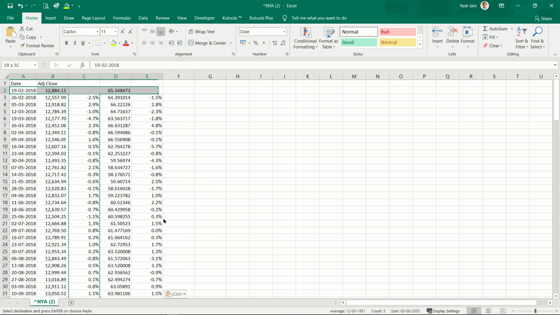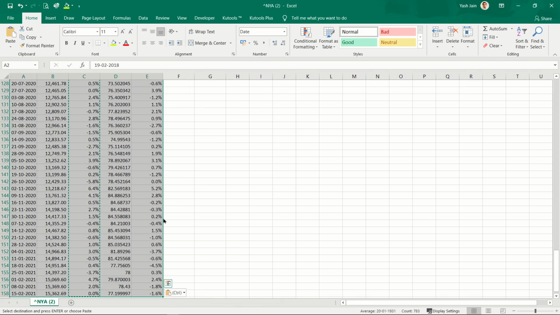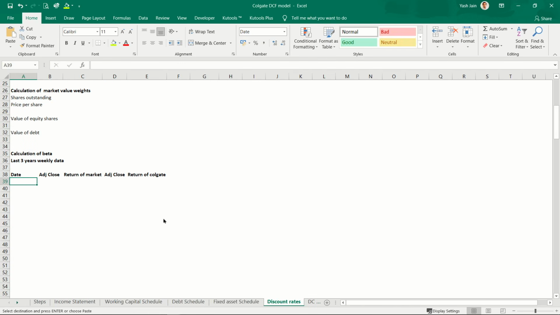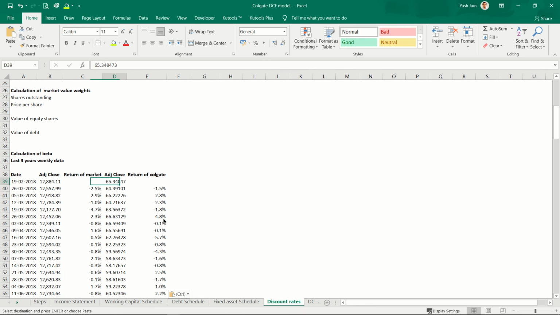I'll copy the entire data and then we'll paste it in my Excel sheet here. Return, adjusted close, return on market, and return of Colgate. Okay, I can calculate beta.